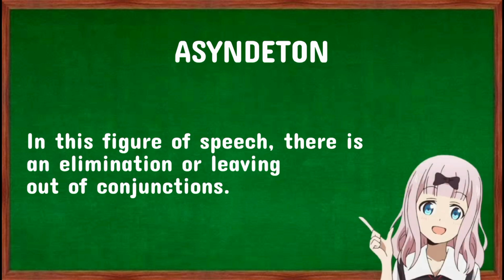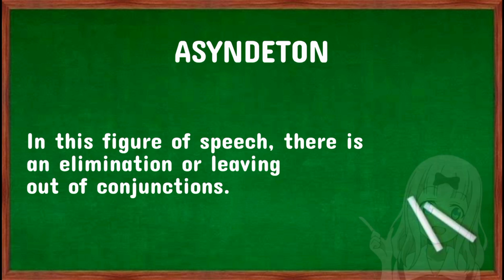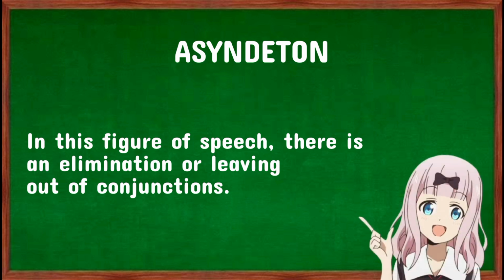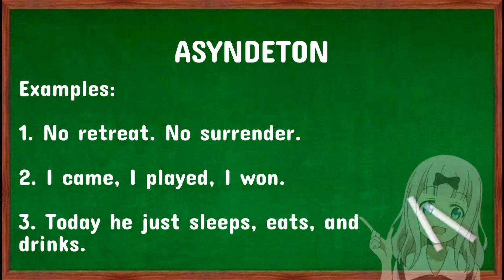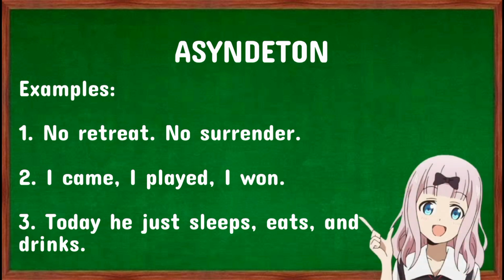Asyndeton. In this figure of speech, there is an elimination or leaving out of conjunctions. The following are the examples. No retreat, no surrender. I came, I played, I won. And today he just sleeps, eats, and drinks.